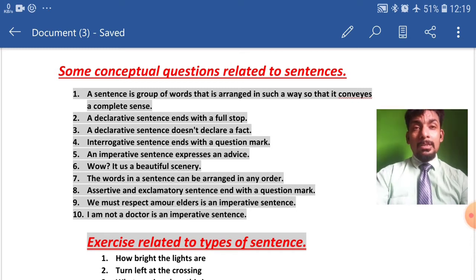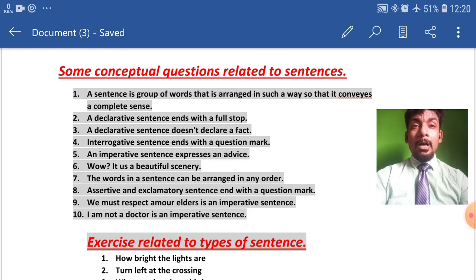And the order was S plus V plus O in general. And there were 4 types of sentences: assertive, which was also known as declarative, imperative, exclamatory, and finally interrogative.